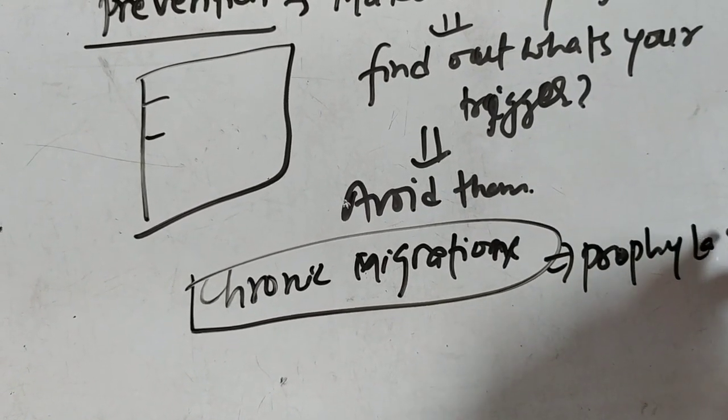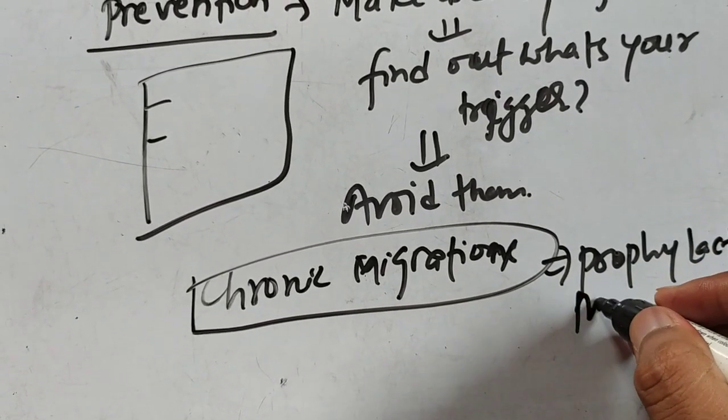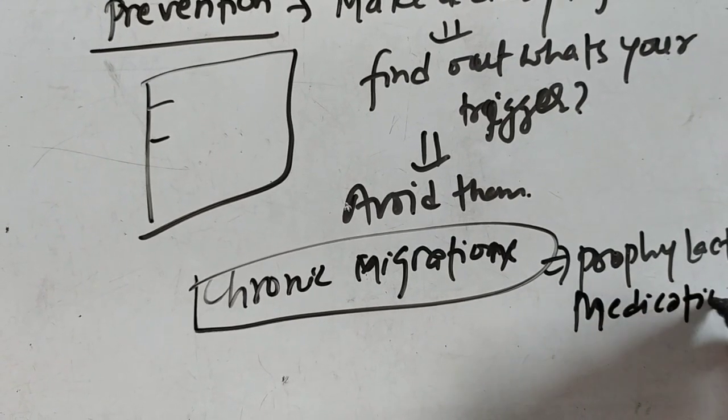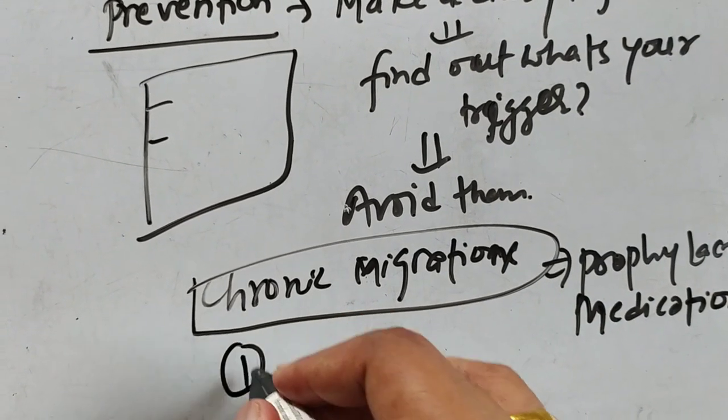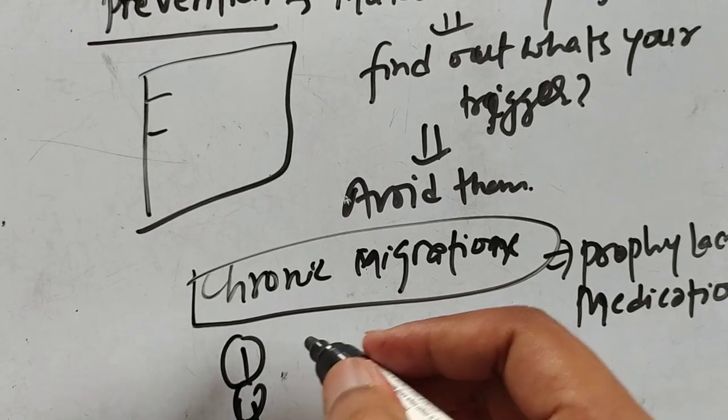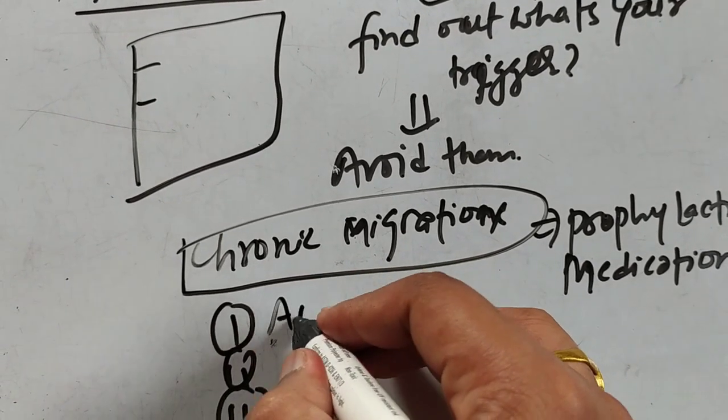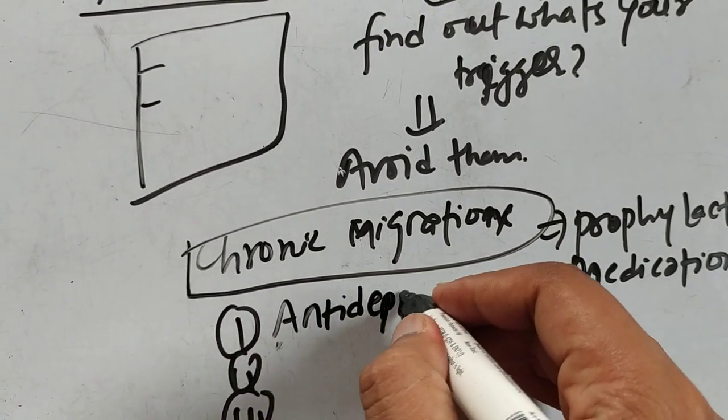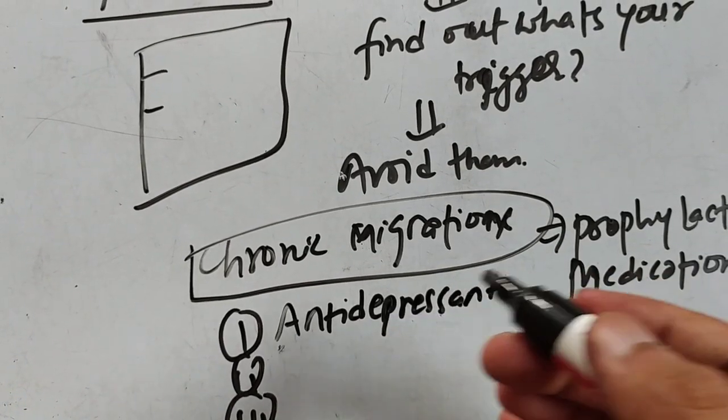So it's a preventive medication or prophylactic medication हामी use गर्न सक्छौं, and I will first write about the groups. The groups are basically antidepressant. So the antidepressant हरुले राम्रो काम गर्छ against the chronic migraine.